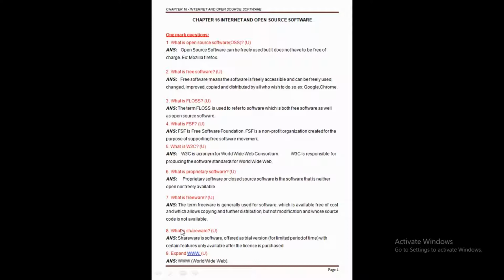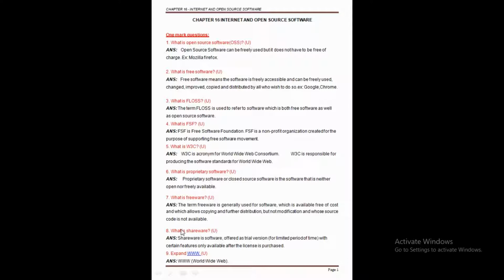Now after completing the freeware, the next question is what is shareware? Okay. So shareware, as the name suggests, we can share the software. The name of the software is shareware. So it is also a software which is made available with the right to redistribute the copies. That means it has the right. So such a software we can redistribute to anyone else.